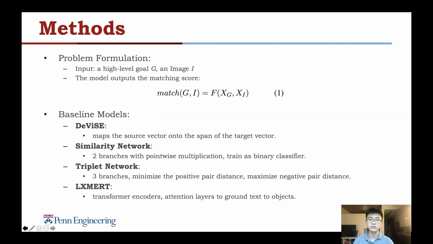First is the DeViSE, which projects the feature vector of one modality to another, and uses the cosine similarity to compute the matching score. Second one is similarity network, which is trained as a binary classifier. It has 2 branches to encode the text and image separately and use pointwise multiplication to compute the joint vector. The third one is triplet network, which uses the contrastive loss and tries to minimize the distance between the positive pairs and maximize the distance between negative pairs. The last one is LXMERT, which uses the techniques of transformer encoders and attention layers, trying to ground text with the objects in the image.